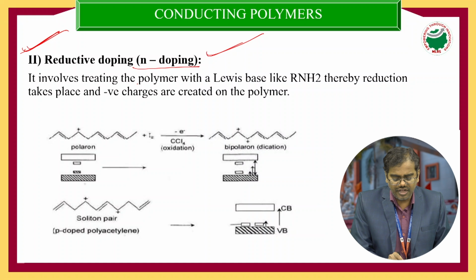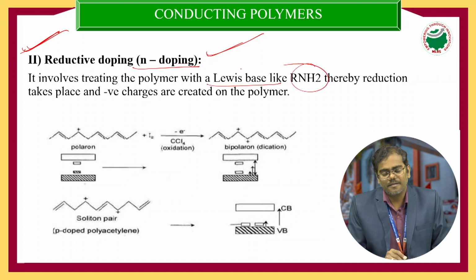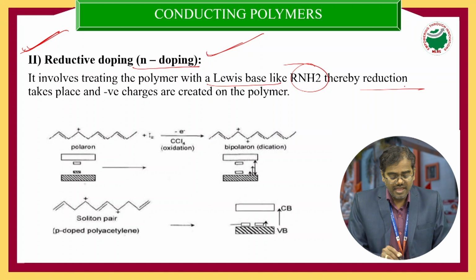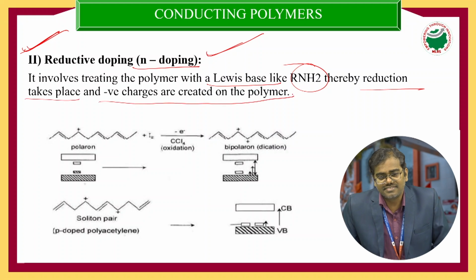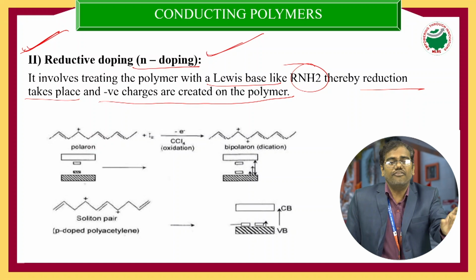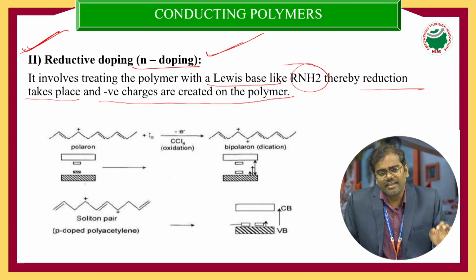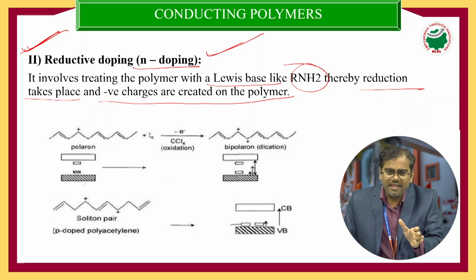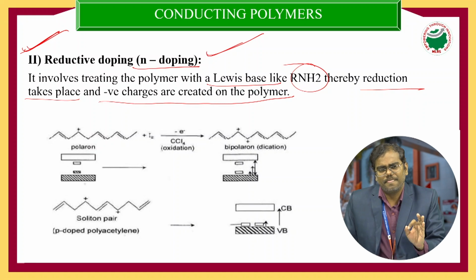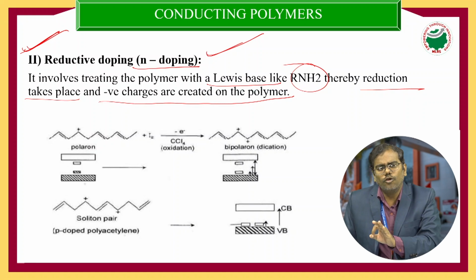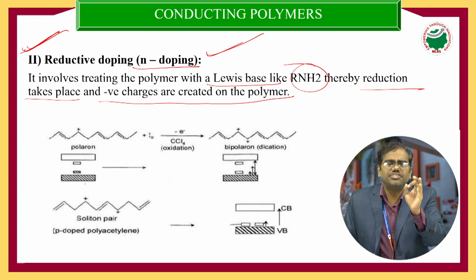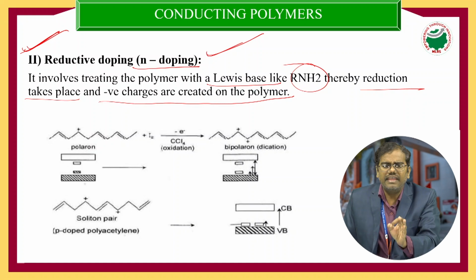It involves treating a polymer with a Lewis base like primary, secondary or tertiary amines. Thereby, the reduction takes place and a negative charge is created on the conducting polymer backbone, so the conductivity of the conducting polymer increases. So, p-doping and n-doping, the concept is the same. The major concept is that we should increase the conductivity of the conducting polymers. That's why we are discussing p-doping and n-doping.